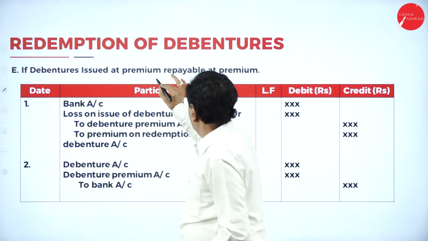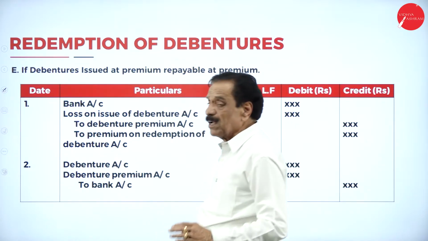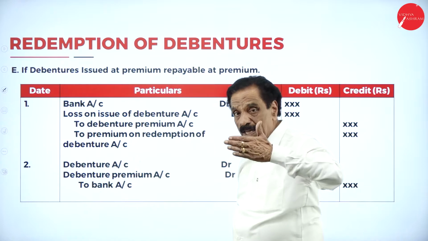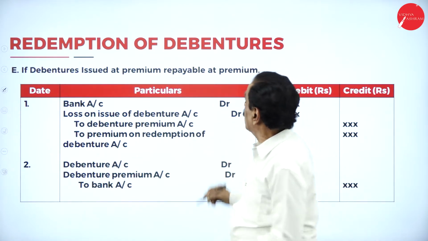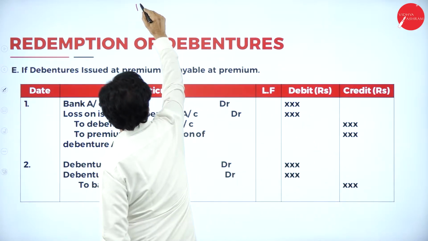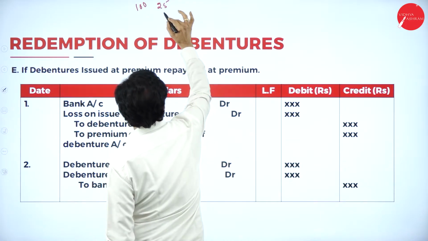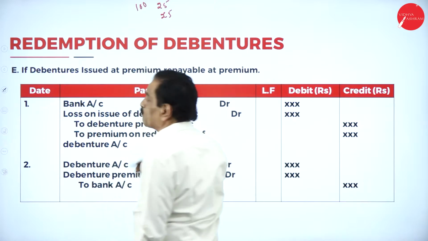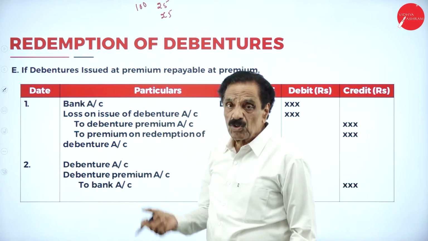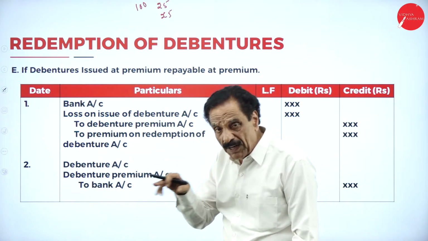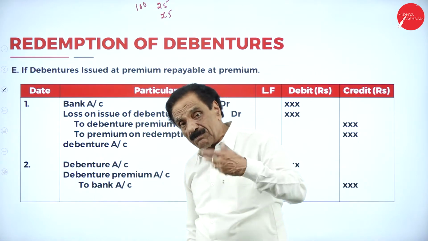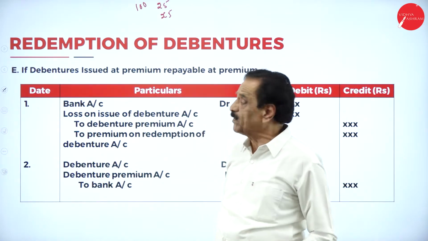Debenture issued at premium, repayable at premium. Issued at premium, repayable at premium. Premium is a loss. So your face value is 100, issued at a premium of 25, repaid at another 25, 50 rupees excess you have paid. So you took 100 plus 25, 125. While you are paying back, you pay 150 rupees. How much paid more? 50 rupees.